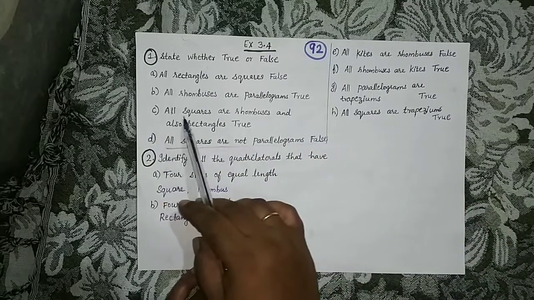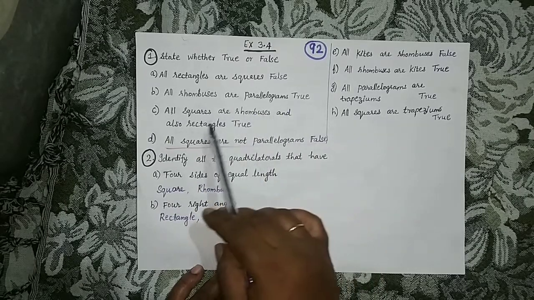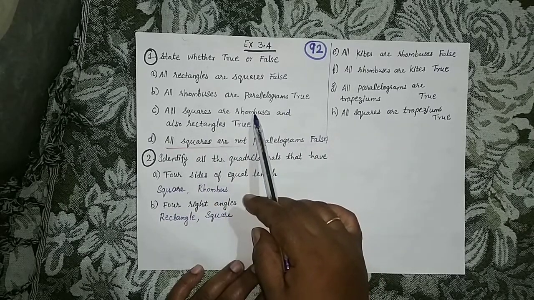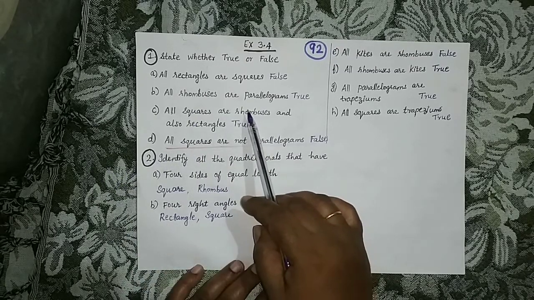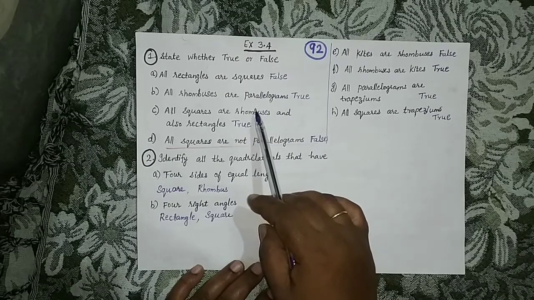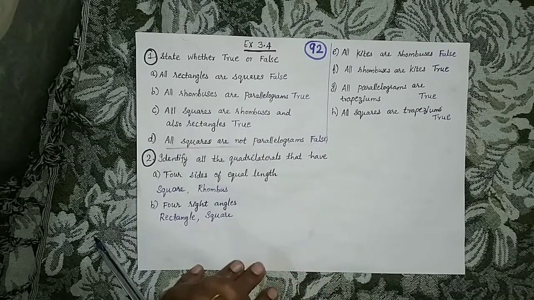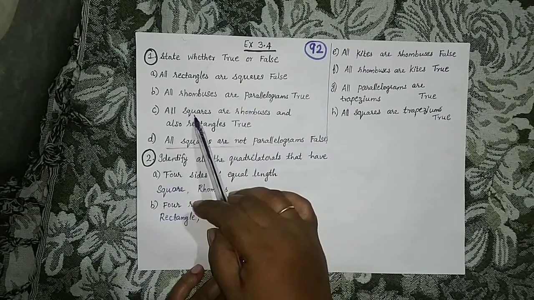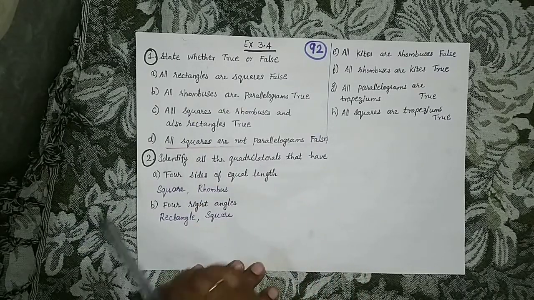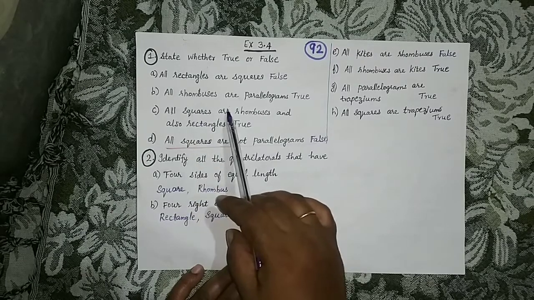Now see, all squares are rhombuses and also rectangles. If you consider a rhombus, in a rhombus all the sides are equal. In a square also all the sides are equal. And another thing, diagonals bisect at 90 degrees. In a square also diagonals bisect at 90 degrees. Opposite angles are equal. That is there in a square. That is why you can say all squares are rhombuses.